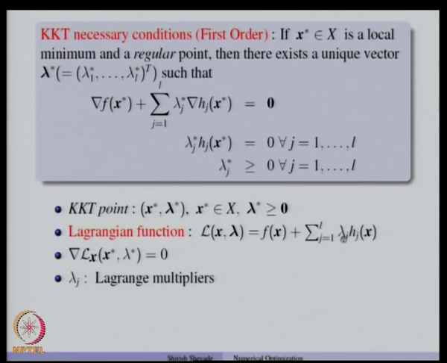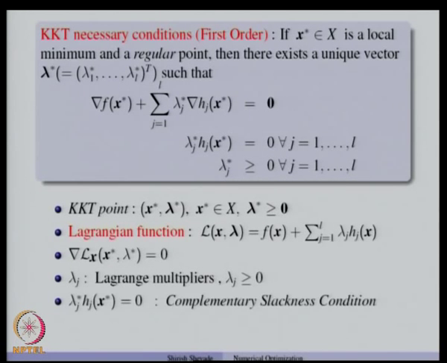The multipliers lambda j are called the Lagrange multipliers and they are non-negative. Moreover, we have the complementary slackness condition, that lambda j star h_j(x star) is equal to 0, and lambda j star is 0 for all constraints which are inactive at x star.